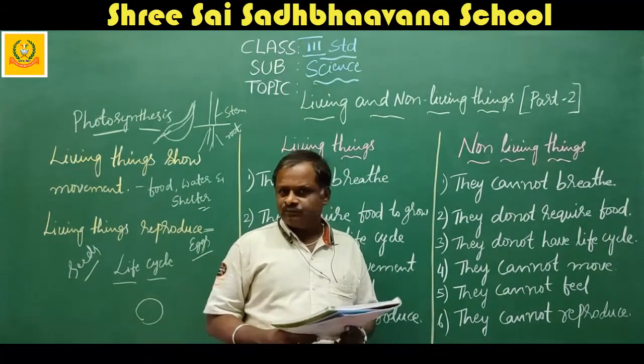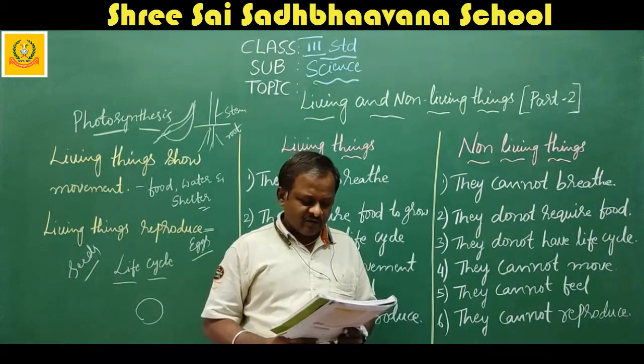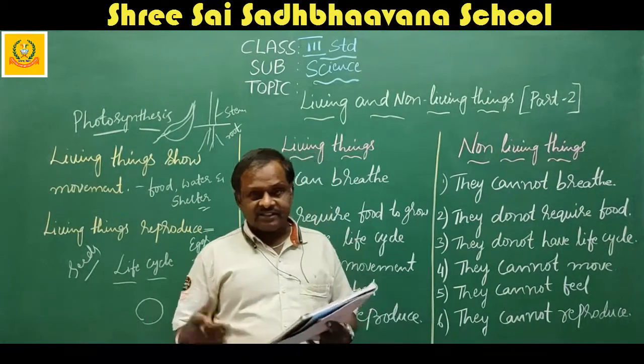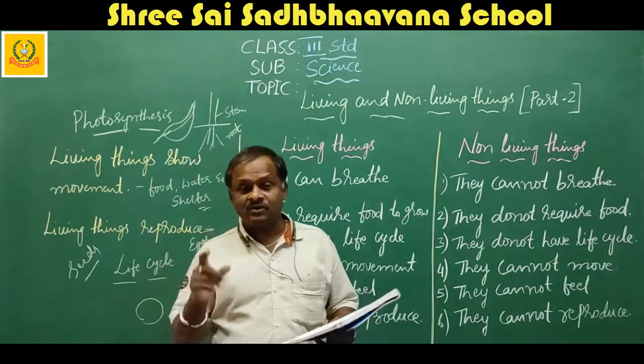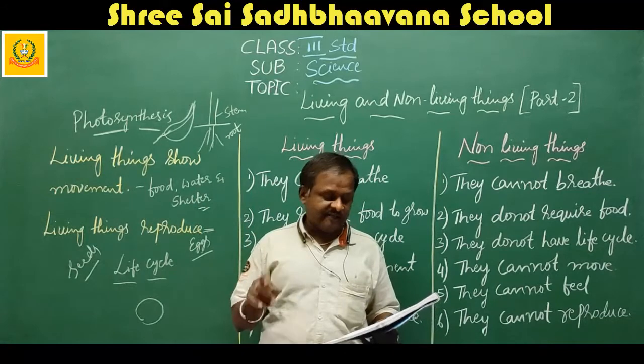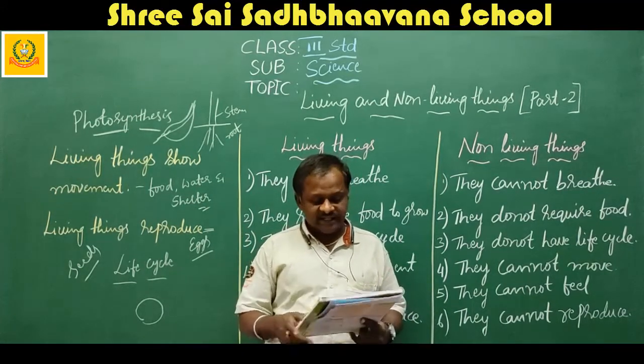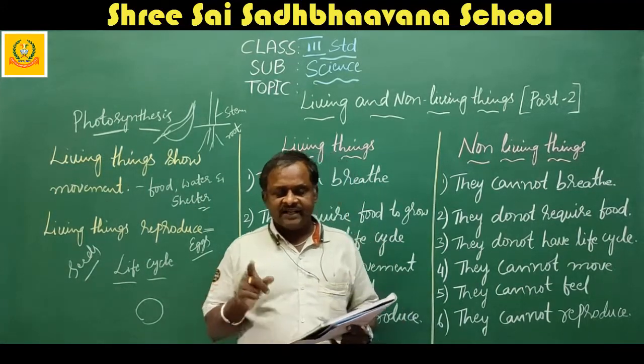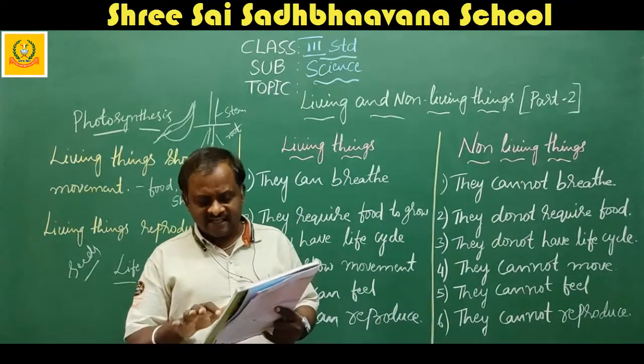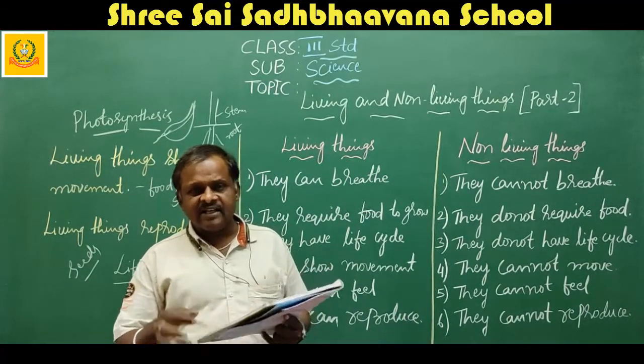Need food. The stone. No, it is not needed by the food. So the frog, yes, otherwise it will die. The plant, yes, it needs water, minerals, soil, everything. Otherwise it will also die. Conclusion, the stone is a non-living thing. The frog is a living thing. The plant is also a living thing.